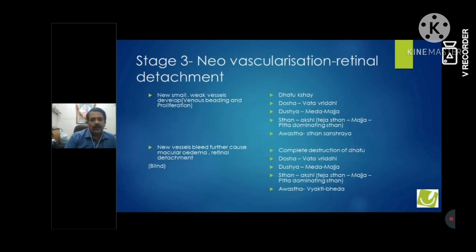The second stage is over. Now the third stage, which is a very unfortunate stage of neovascularization. We have seen that retinal ischemia has already taken place. The retina has become white, so that's why it has a cotton wool like appearance. And in this stage, the retina demands more blood.